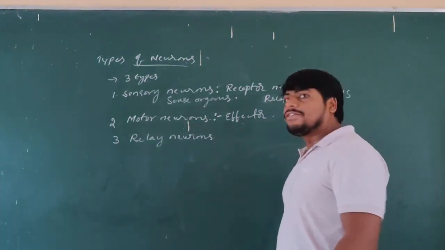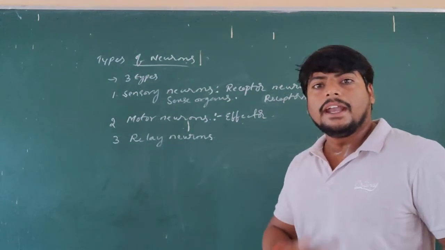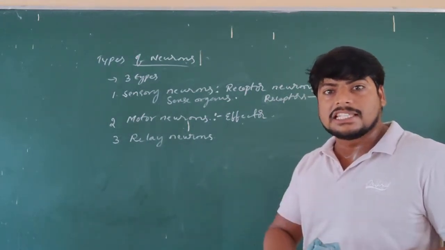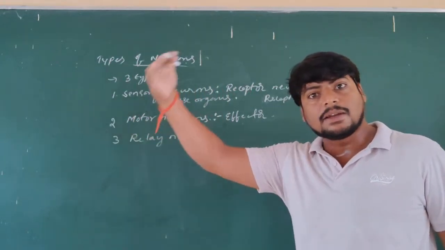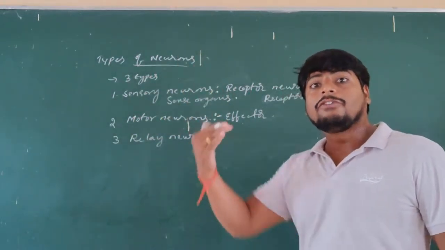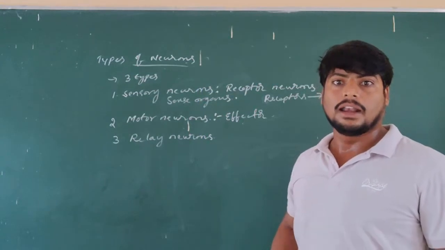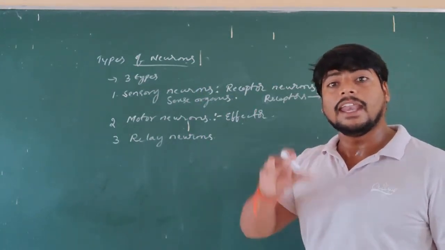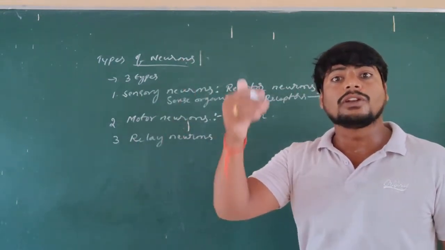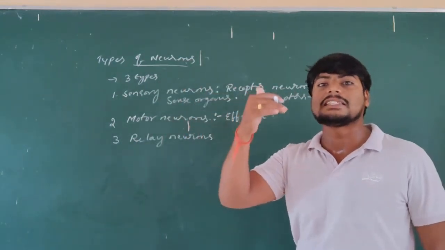These effector neurons transmit the impulse from the central nervous system towards the effector organ. Where are they affecting? The effector organ, where the organism is going to respond towards the stimuli.